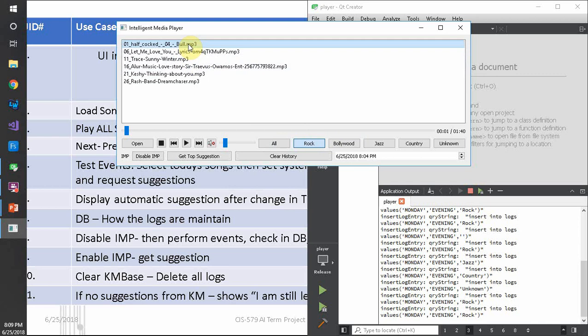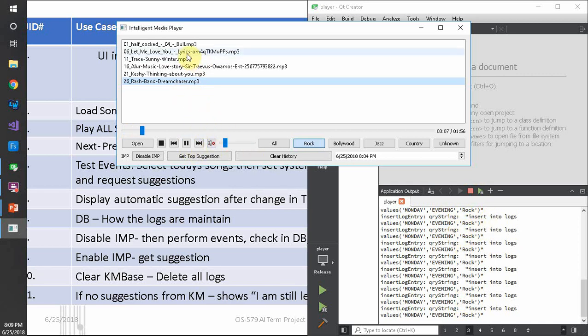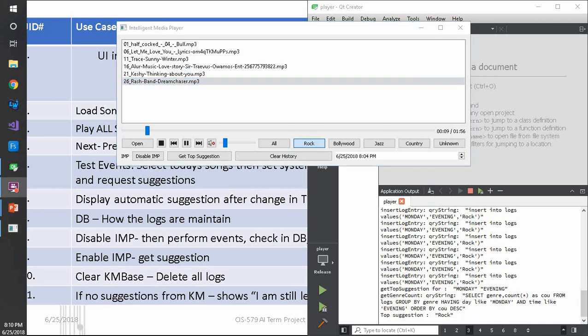So I'm playing all the rock songs now, and as you can see, I'm inserting all the entries to the knowledge base. Let me do one more time. So now I have loaded a lot of rock entries here.